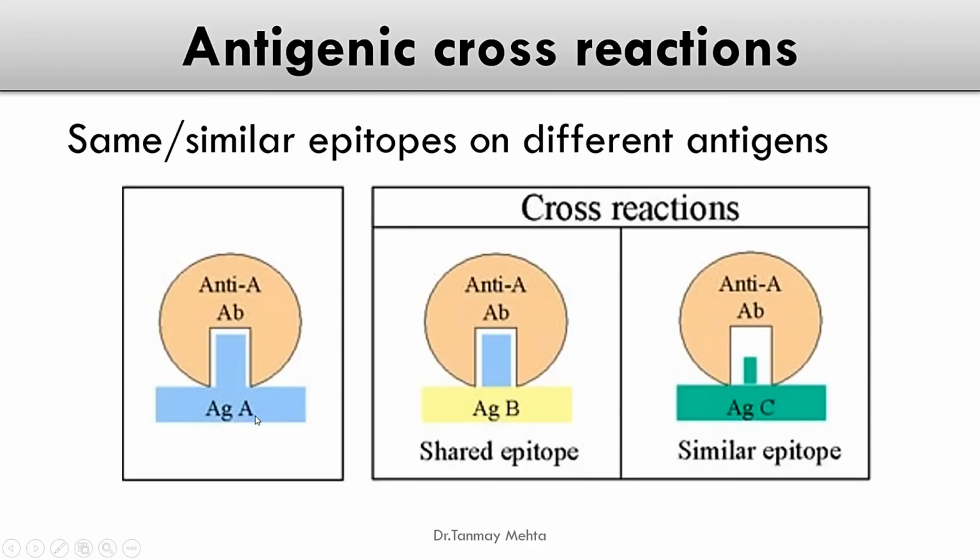Now antigen A usually induces or binds with anti-A antibody, but as you can see, due to similarity of epitope structure of antigens B and C with antigen A, this same antibody can bind with antigen B as well as antigen C. This is known as antigenic cross reaction or cross reactivity. If the epitope is exactly the same, we call it a shared epitope, and if its conformational structure is similar, not exactly the same, we call it a similar epitope.